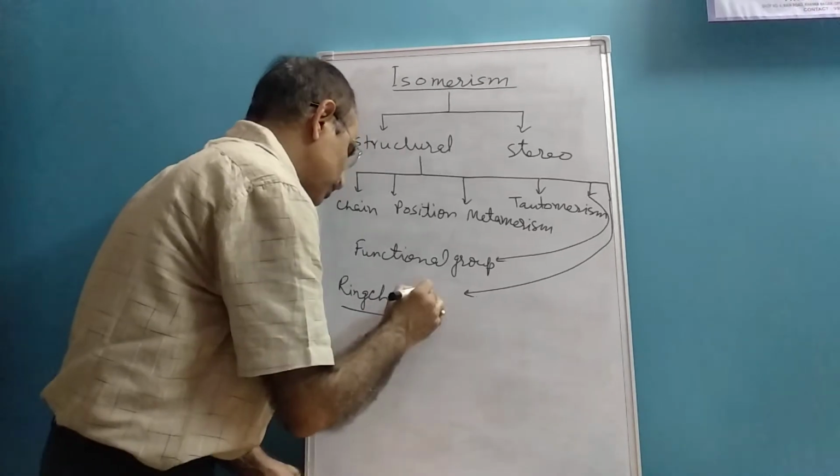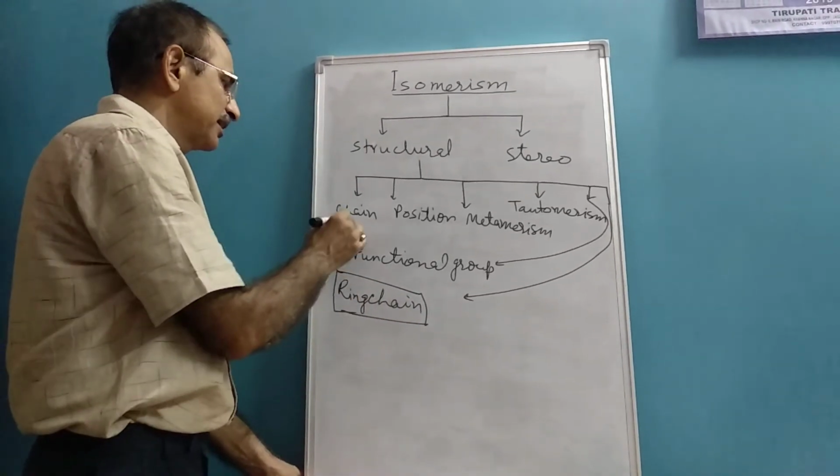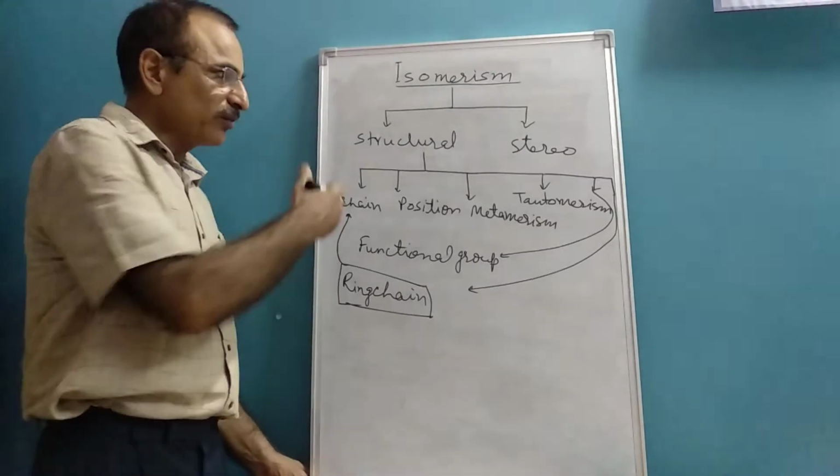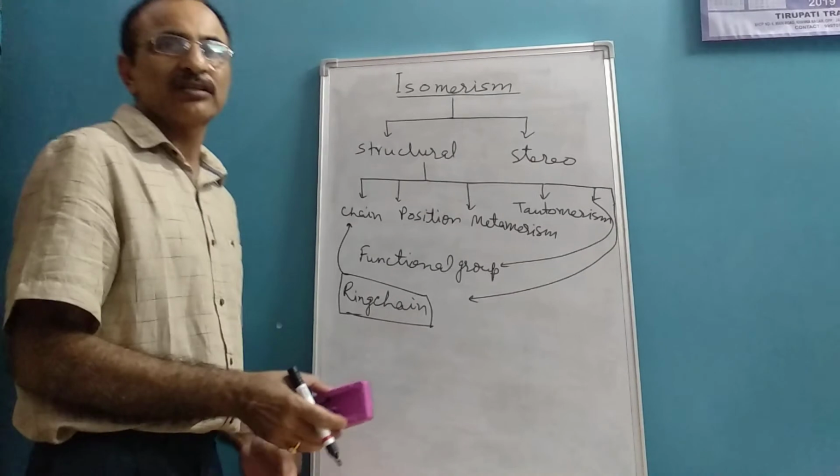This ring chain isomerism can also be referred to as a special case of chain isomerism. One by one, we are going to discuss these different types of structural isomerism.